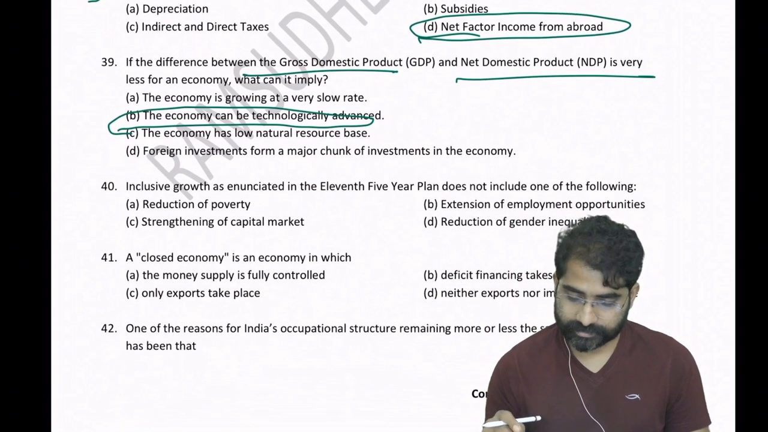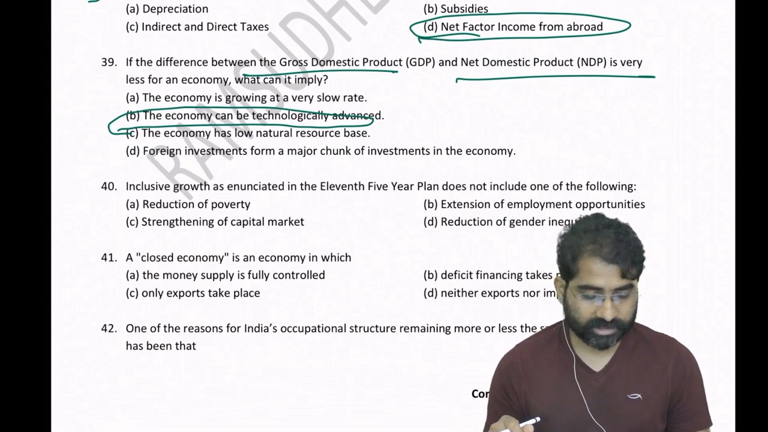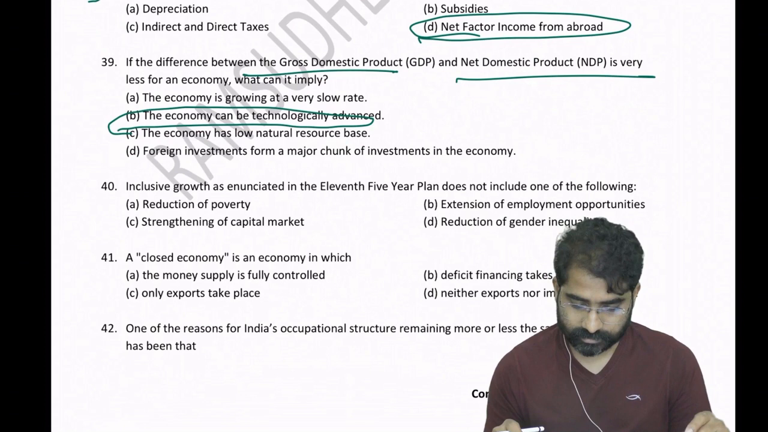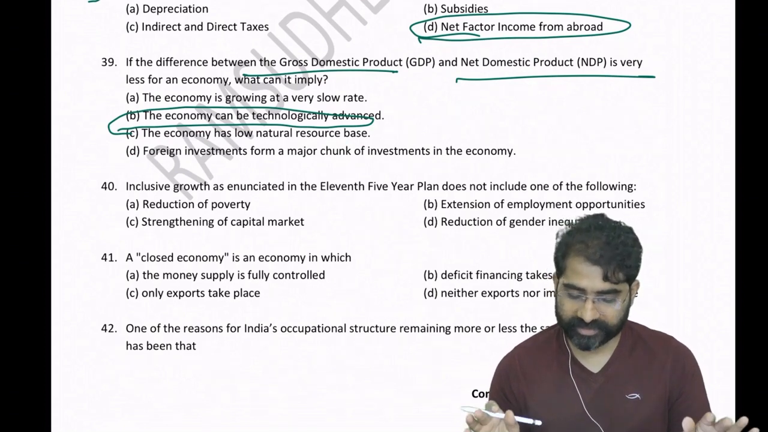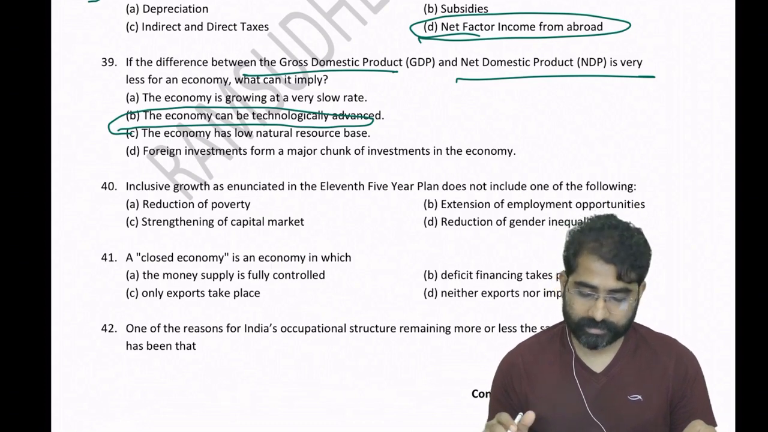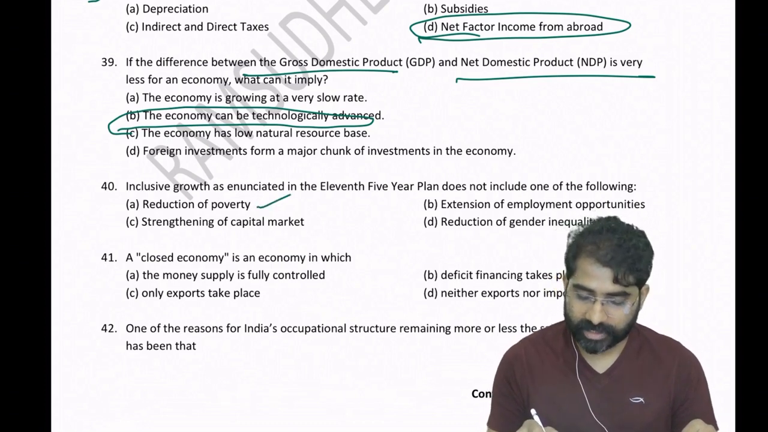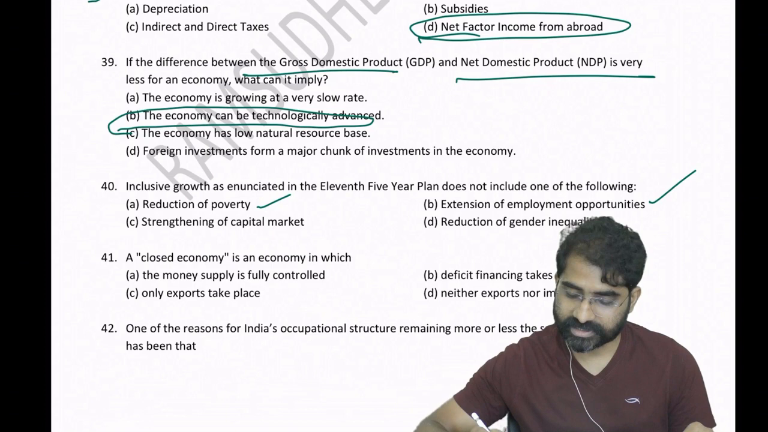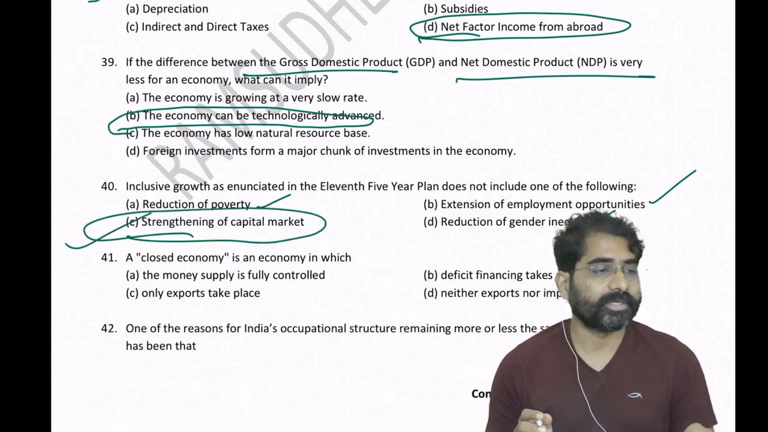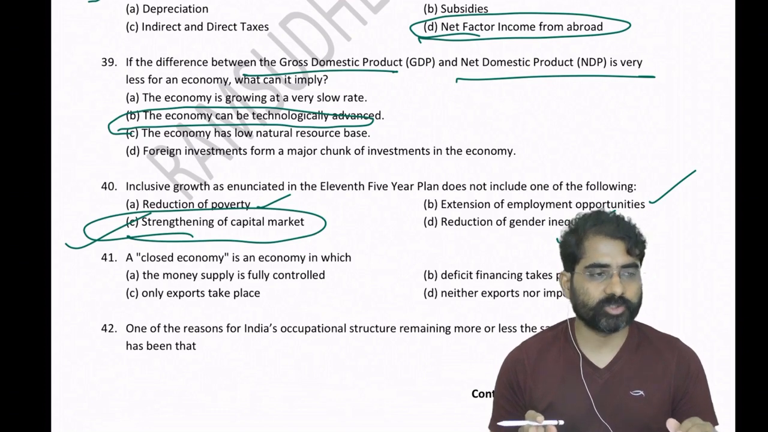Next question, a previous UPSC question, number 40. Questions 40 and 41 are both previous questions, simple basics. Answer question number 40. Poverty is part of inclusive growth, employment yes, gender also yes, but not the capital market. So the answer should be C.